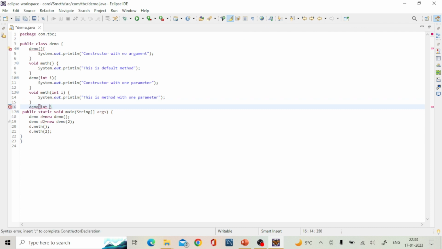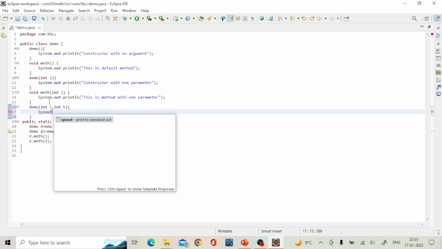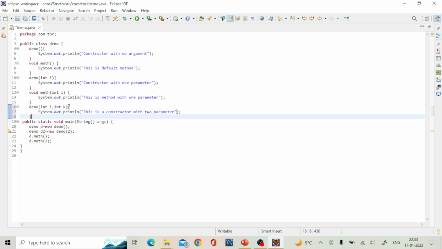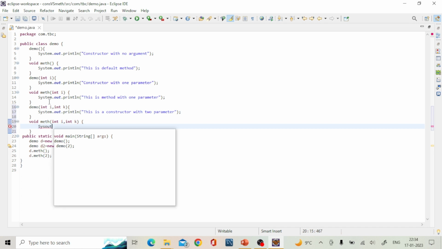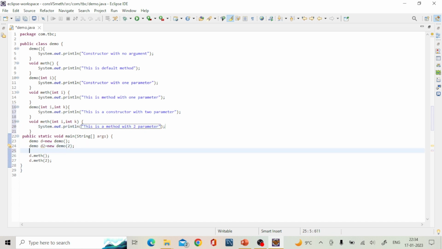We can have a constructor like int i, int k, this is a constructor with two parameters, and similarly with method we can have this is a method with two parameters. So let's print this, 1 comma 2 and